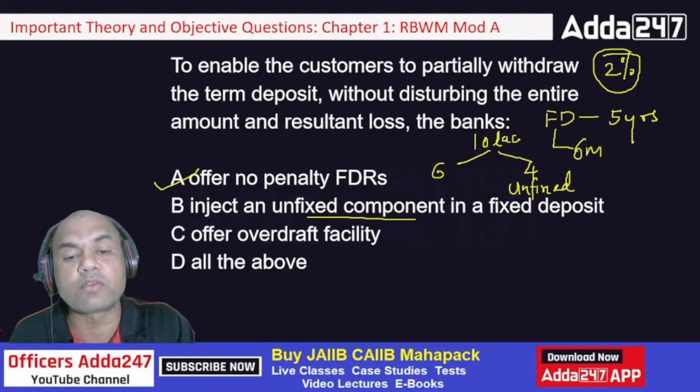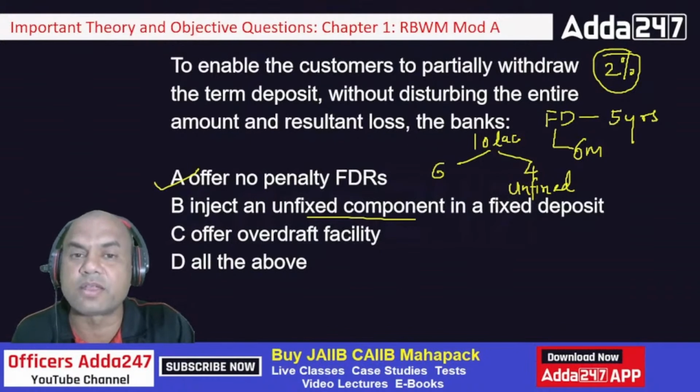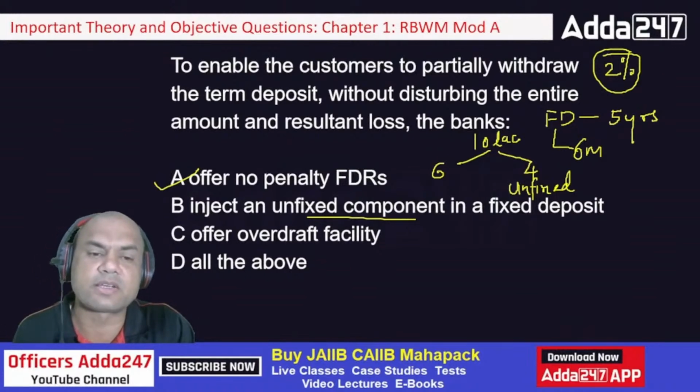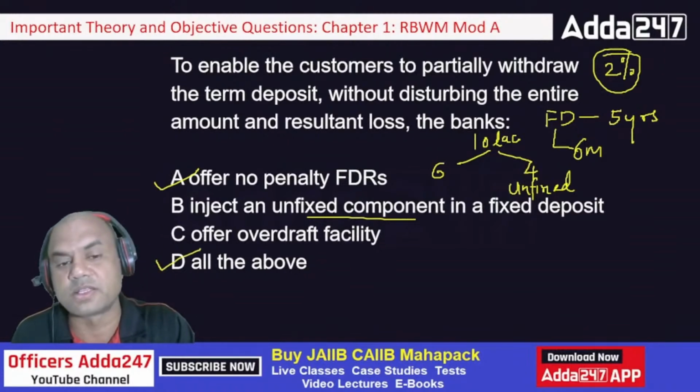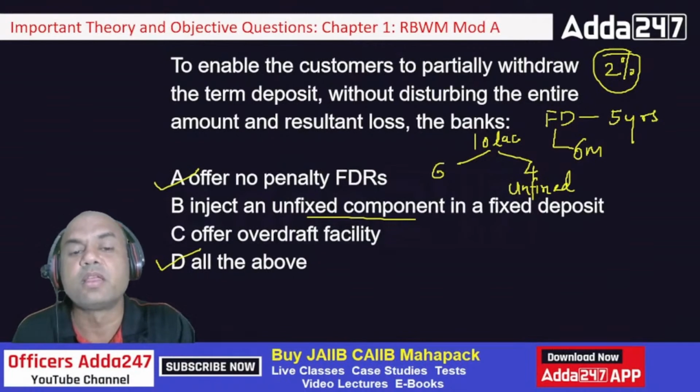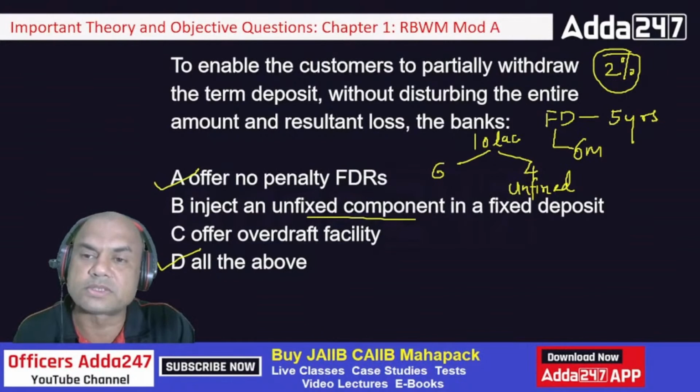Second, offer overdraft facility. So instead of breaking this FD, I will suggest to that client, what you do, take a loan against this FD, FDOD, isn't it? So which of the facilities are given by the bank? It's natural that all of the facilities are given, isn't it? All of the above. No penalty FDRs are given, unfixed component is there, and OD facility is there.